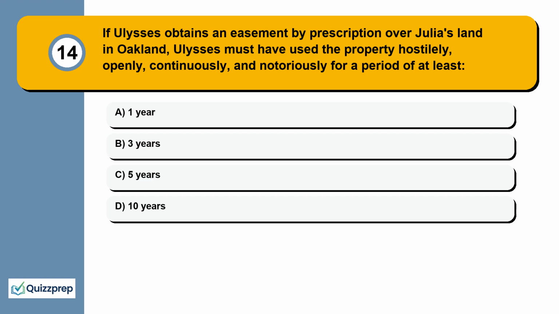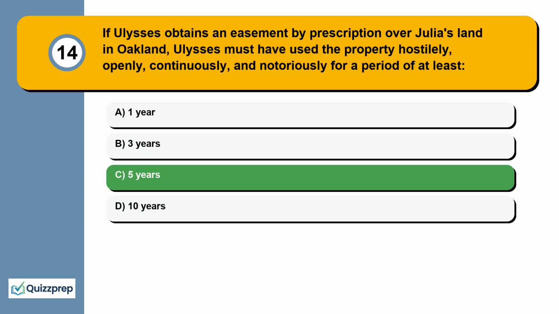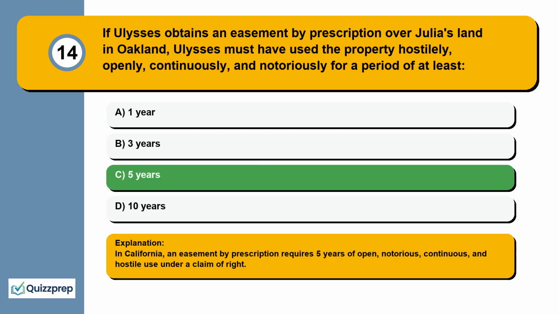Question 14. If Ulysses obtains an easement by prescription over Julia's land in Oakland, Ulysses must have used the property hostilely, openly, continuously, and notoriously for a period of at least 1 year, 3 years, 5 years, 10 years. In California, an easement by prescription requires 5 years of open, notorious, continuous, and hostile use under a claim of right.